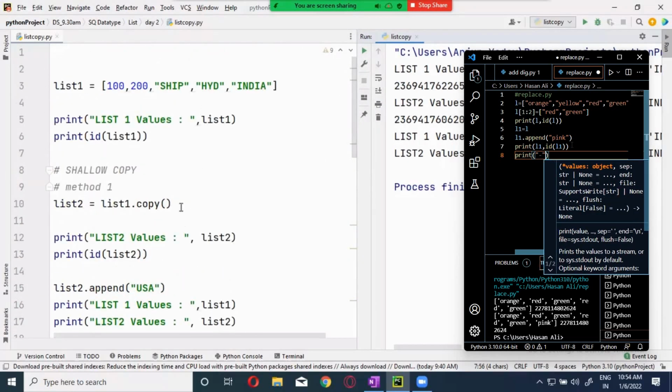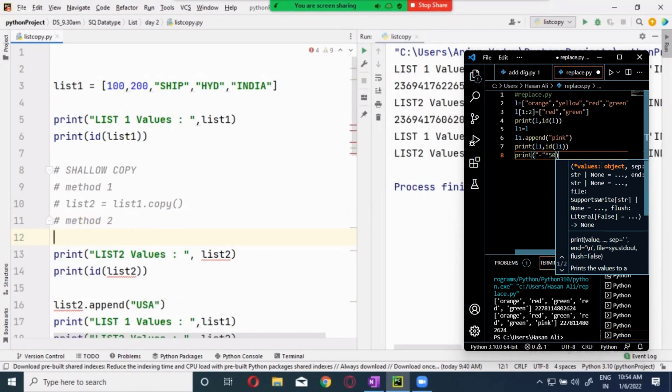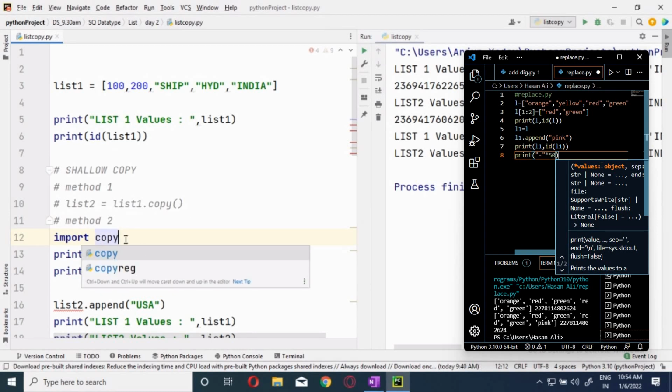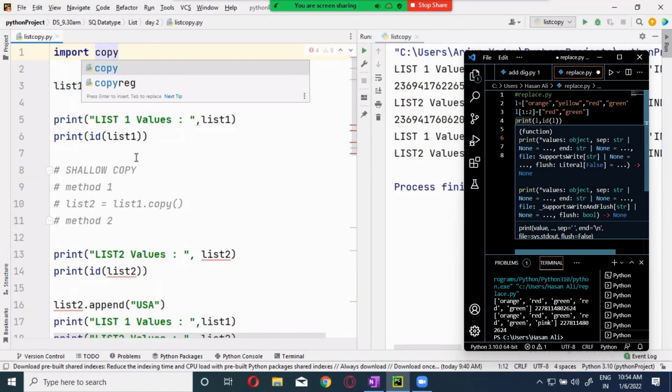Now there is one more way to do the shallow copy. I'm commenting this one. That is method 2. First, you have to import copy. Usually never do it over here. You have to do it at the top, at the starting, you have to do all the imports. Import copy.